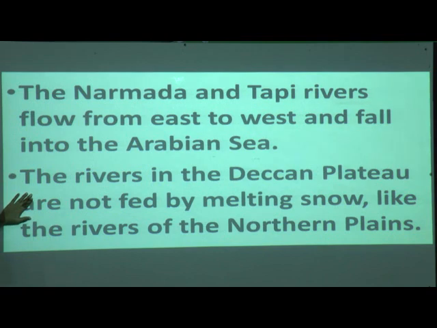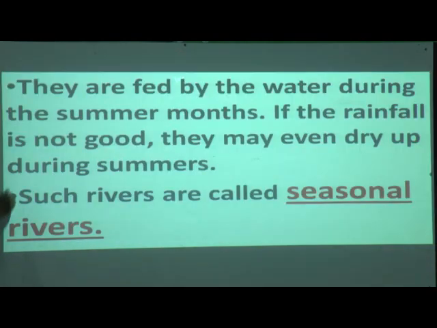So here, how will the water become? Due to the rain. Sometimes there is rain, sometimes there is no rain. The rivers here are mostly fed by water during the summer months. Yes, if the rainfall is very good in those places, what will happen? The cultivation will be good.